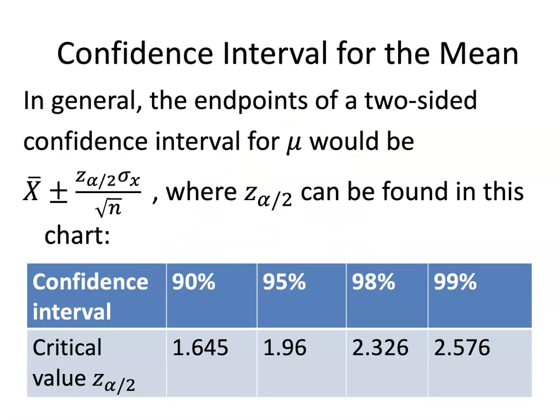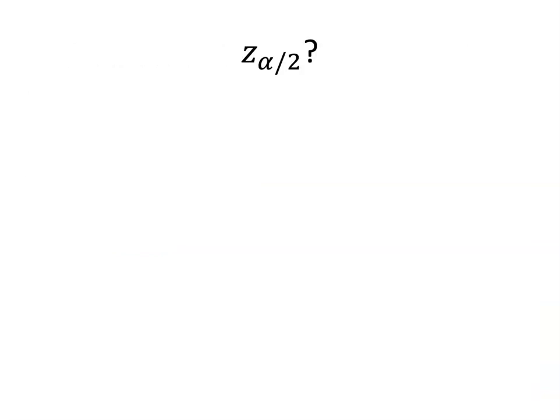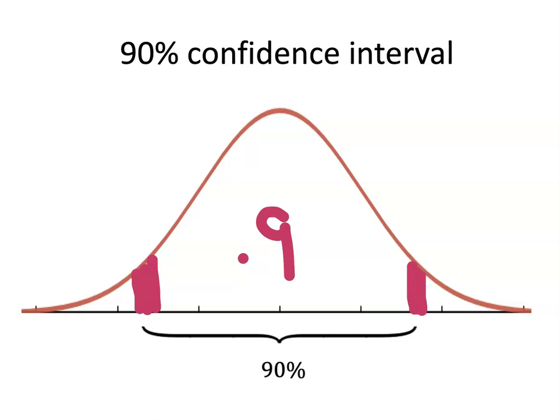So again, here are the formulas we're going to use. X bar plus or minus z sub alpha over 2, sigma sub x over square root n, where this is our z sub alpha over 2. Z sub alpha over 2, what do we mean by that?